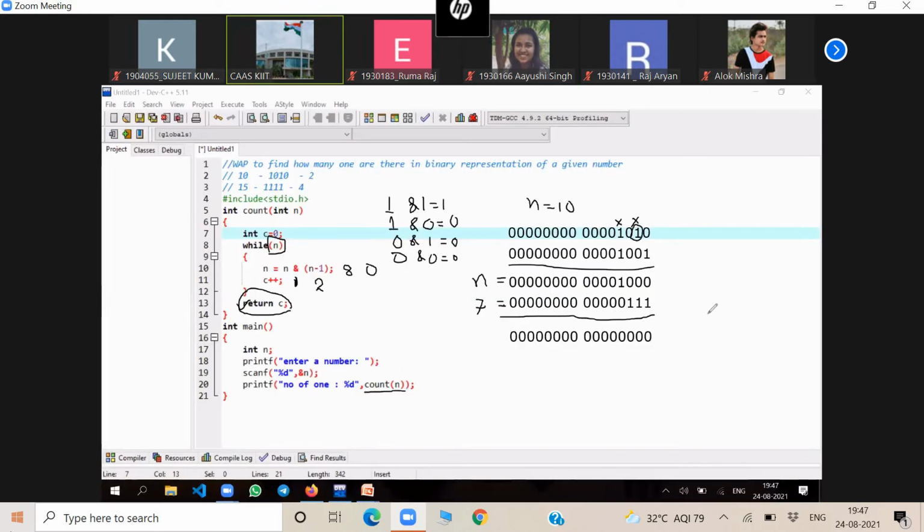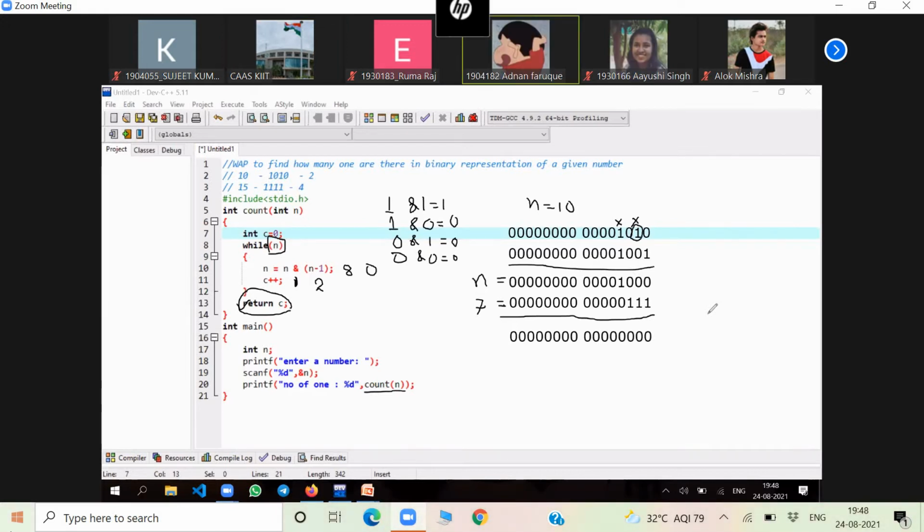Understood it? How it is working? Yes, sir. We are doing AND operation with the previous number. So 1 bit will be removed. Okay, 1 bit will be removed if we do this operation. So according to that, the counter value will increase.